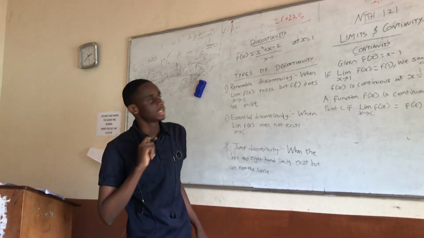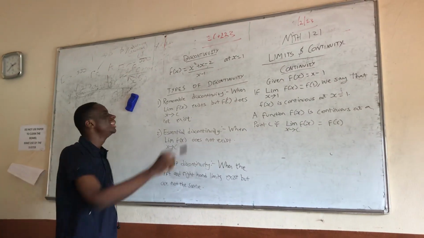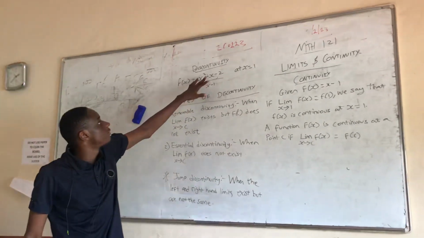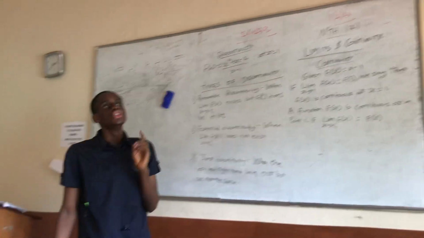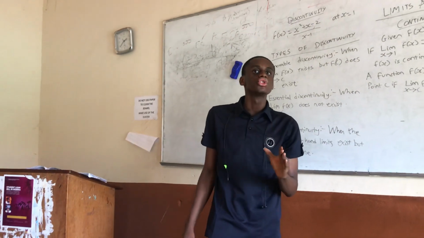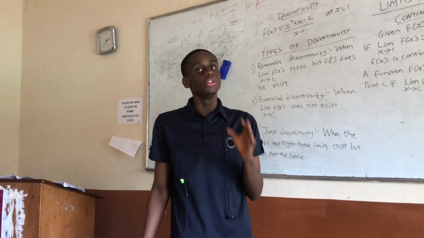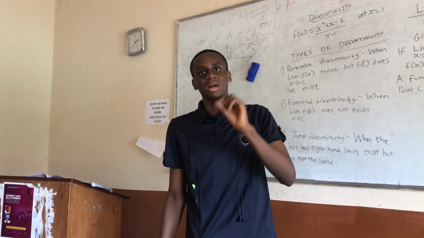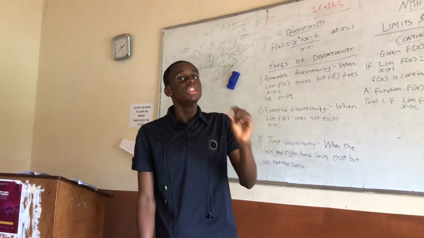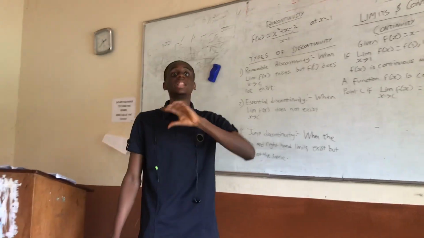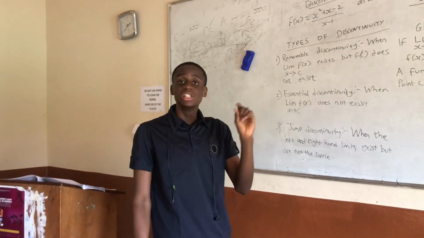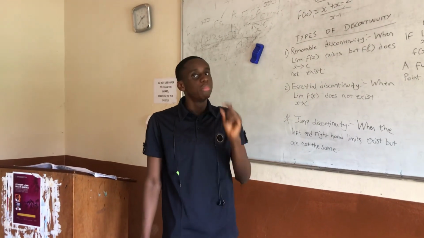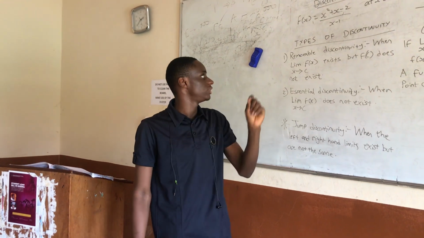But we can find the limit of this function by factorizing the numerator and the denominator. It shows that the limit of a function might exist even though the function at that point might not exist. So given a function f(x) and another number c on the real number line, as x approaches c, the limit might exist, but f(c) itself might not exist.